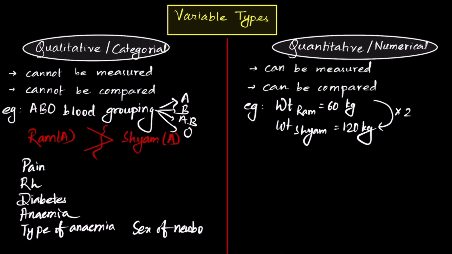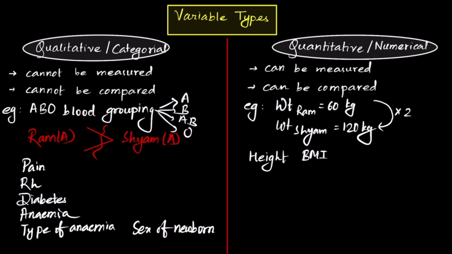You cannot say that a newborn baby boy is more of a boy than another newborn baby boy. You cannot compare or measure how much a boy a newborn is. Since these variables cannot be measured and compared, they are qualitative variables. In case of quantitative variables, you have height. Height of Ram can be X and height of Sam might be Y, and height of Sam might be double the height of Ram. So you can measure and compare their heights.